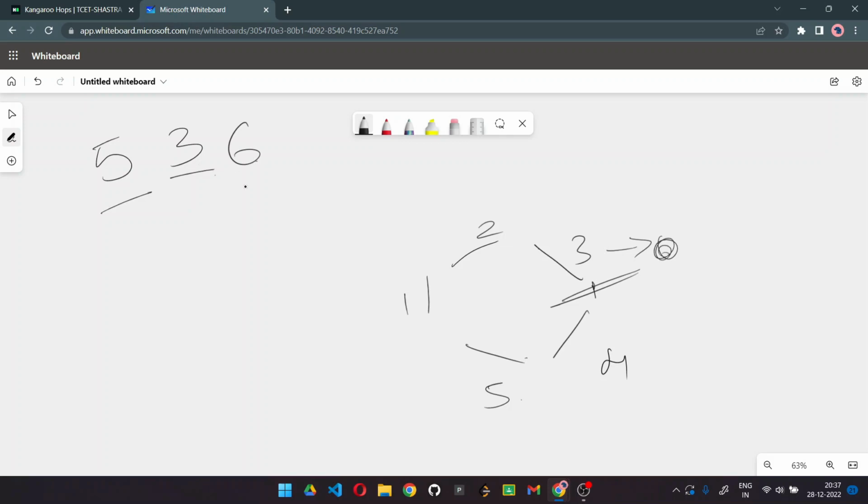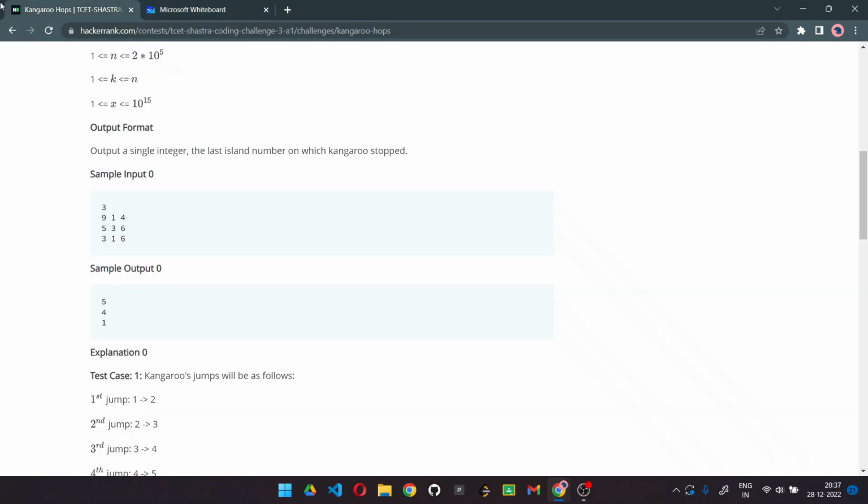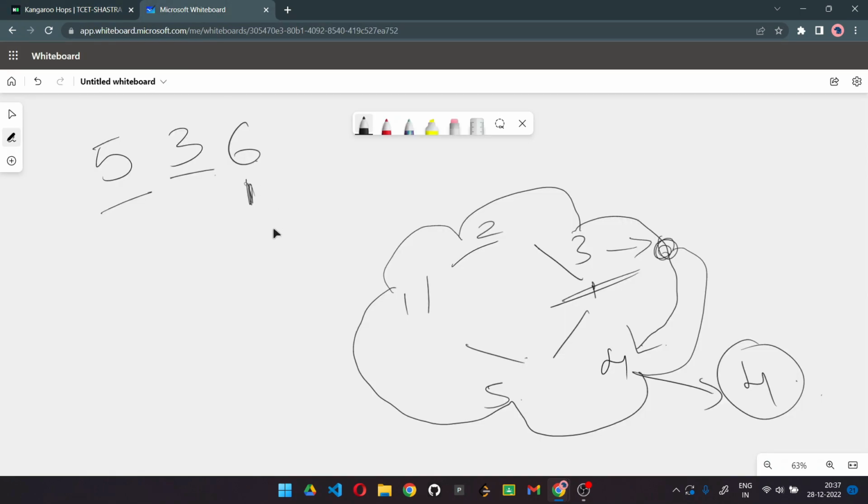From here he is going to make six jumps. So first jump, second jump, third jump, fourth jump, fifth jump, and lastly sixth jump. Here we can see that the answer must be 4, and yes, the answer is 4. How can we get this answer as 4? Because in this case, if we add 3 plus 6, we simply get 9, which is not a desirable answer.